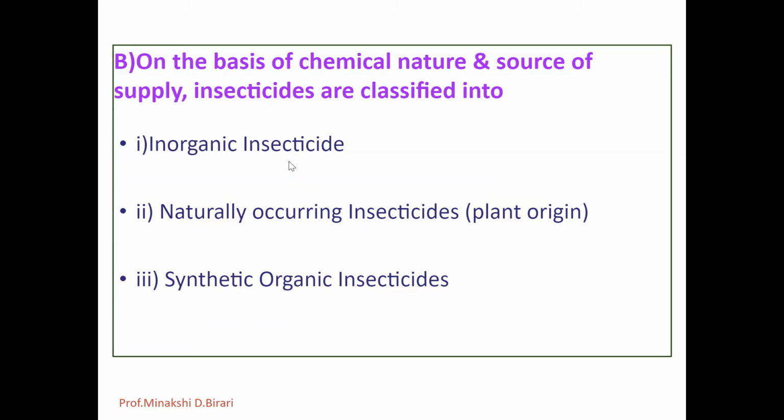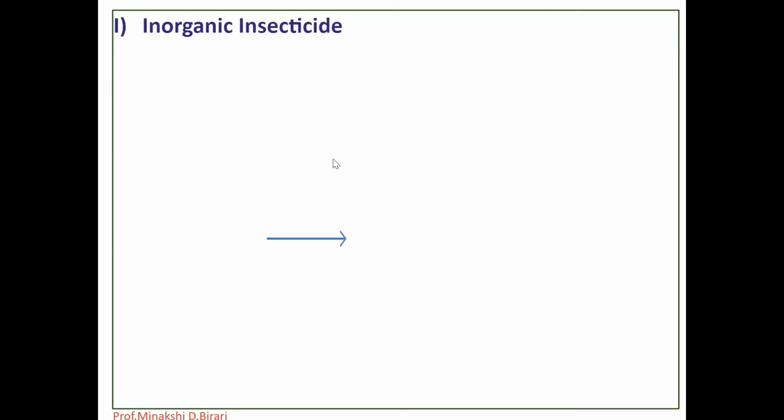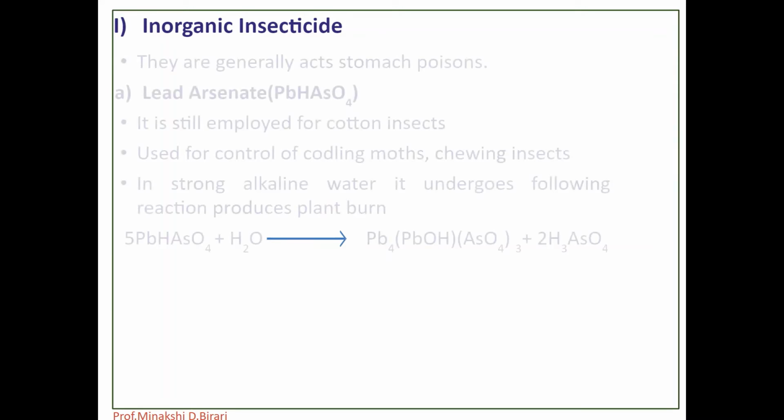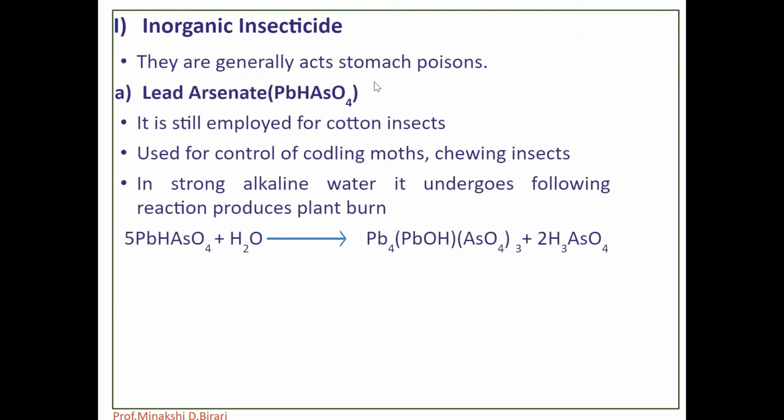So we have to study the classification in detail with examples. First of all, inorganic insecticides. Inorganic insecticides generally act as stomach poisons. Some important inorganic insecticides are as follows.